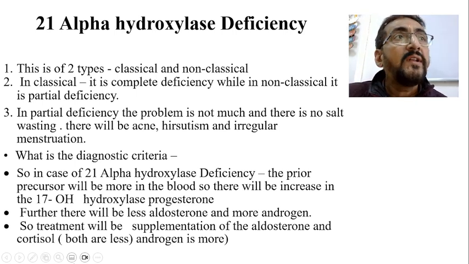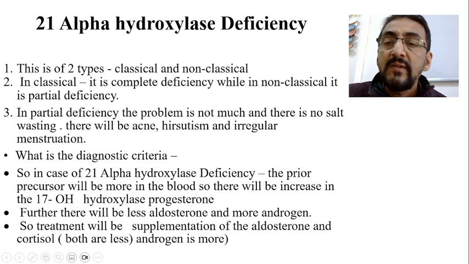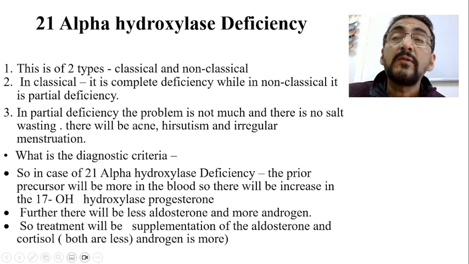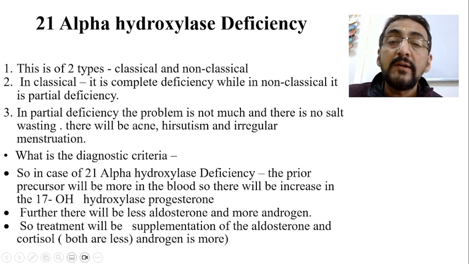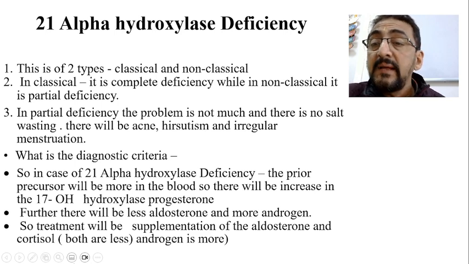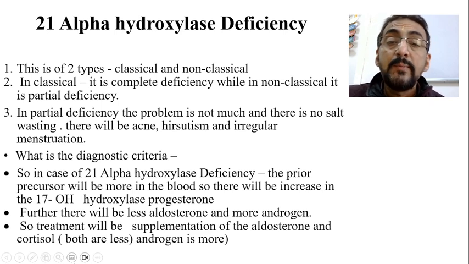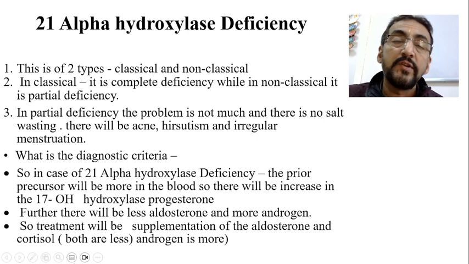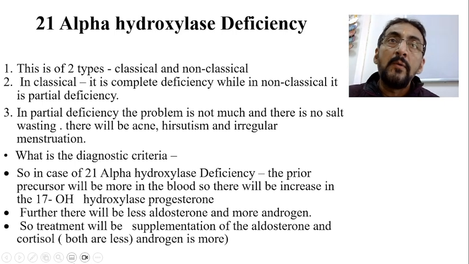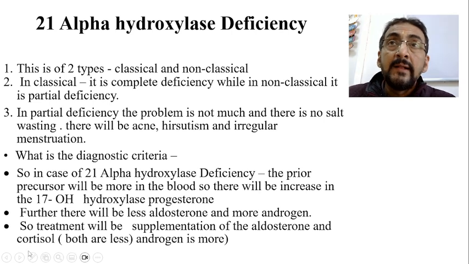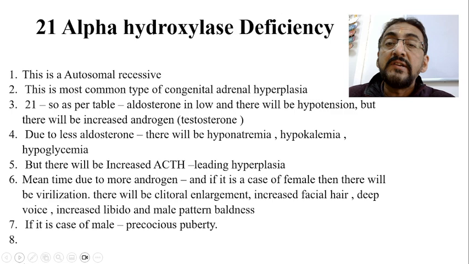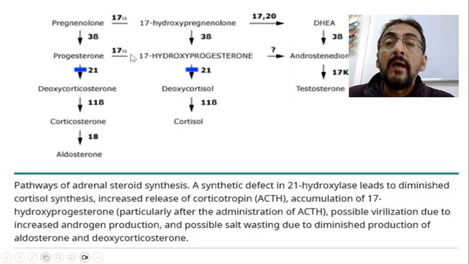Okay. So what is the diagnostic criteria now? In case of 21 alpha hydroxylase deficiency, the prior precursor will be more in the blood, so there will be an increase in 17-hydroxyprogesterone. Now, this is very important. How will we diagnose? Suppose there is 21 alpha hydroxylase deficiency, then the precursor will be more in the blood, so there will be an increase in the 17-OH progesterone. If you look at this particular table, 17 hydroxyprogesterone is there.